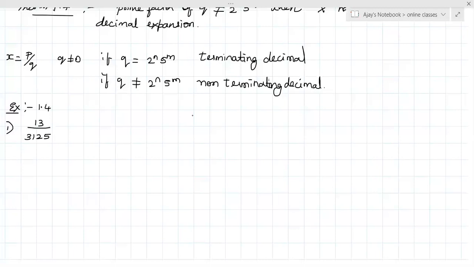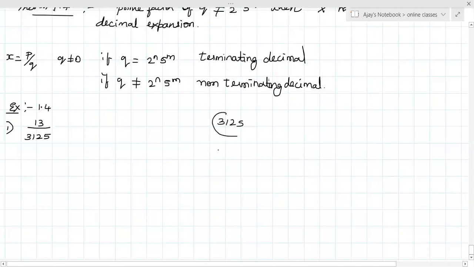Done? Yeah, done. Okay, fine. So first we have to check whether 13 divided by 3125 is a terminating decimal or non-terminating. First find the prime factors of 3125. Since it is ending with 5, we'll go with 5 only. 5 sixes are 30, 5 twos are 10, 5 fives are 625.